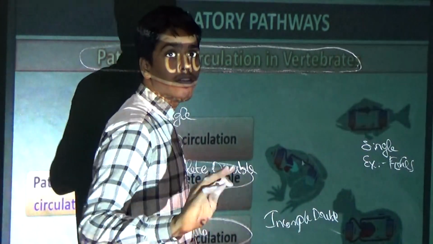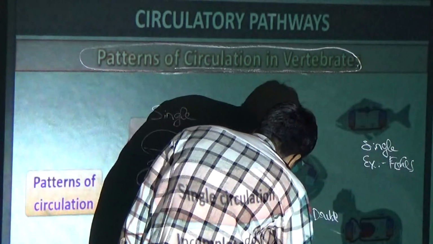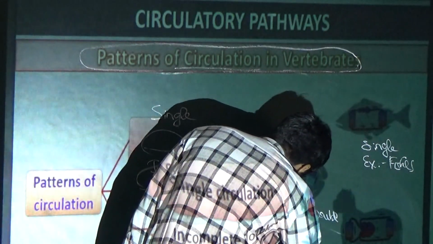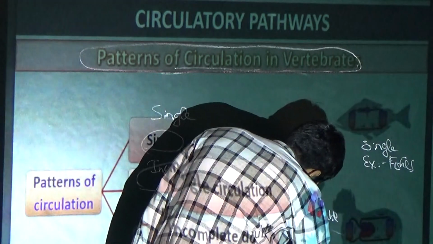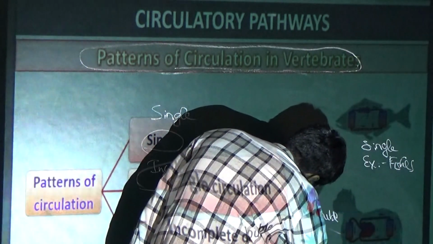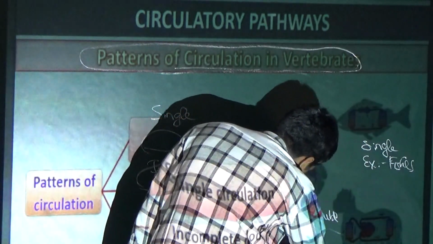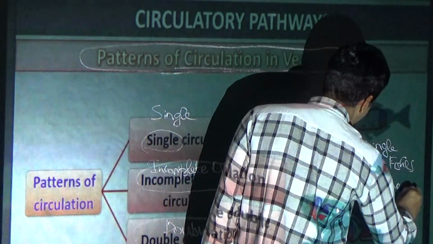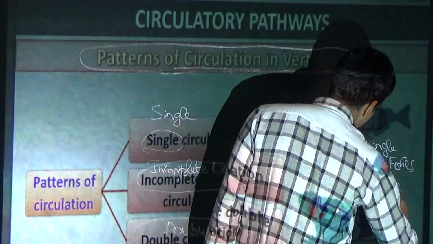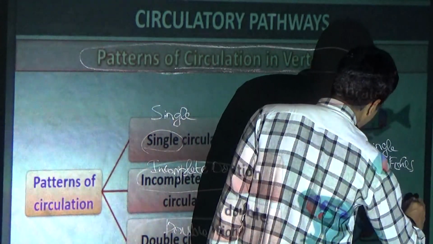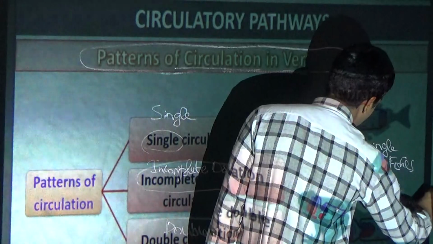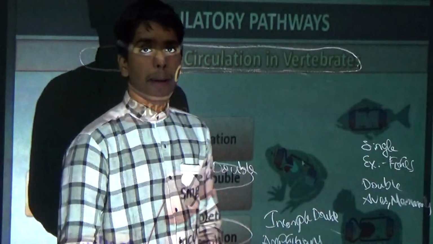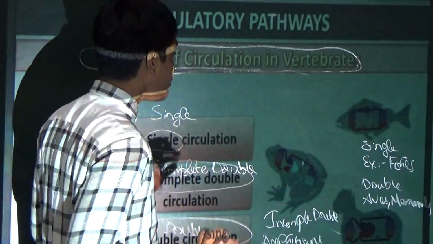Incomplete double means amphibians and reptiles. And here it is double. Aves and mammals. Okay, aves and mammals. Now we will see individually.